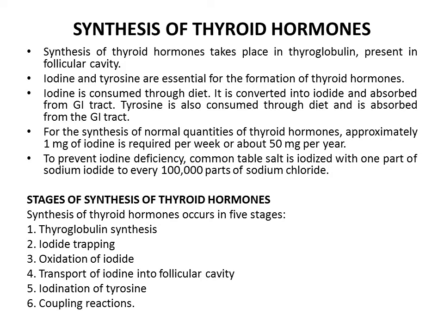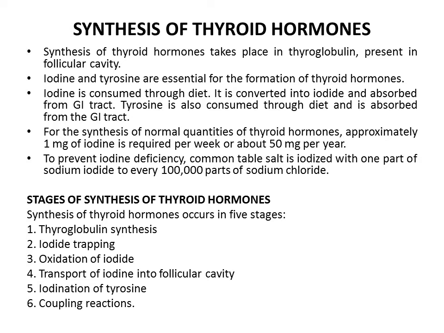Second is iodide trapping. Iodide is actively transported from blood into follicular cell against electrochemical gradient. This process is called iodide trapping. Iodide is transported into the follicular cell along with sodium by sodium iodide symport pump, which is also called iodide pump. Normally, iodide is 30 times more concentrated in the thyroid gland than in the blood. However, during hyperactivity of the thyroid gland, the concentration of iodide increases 200 times more.